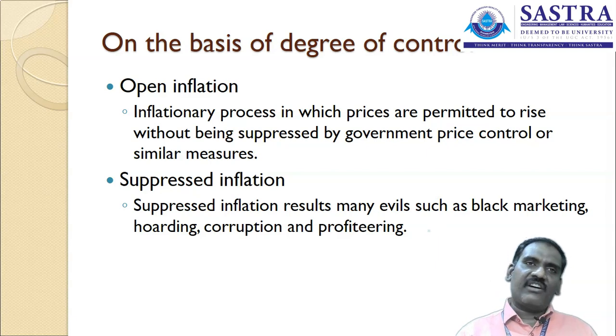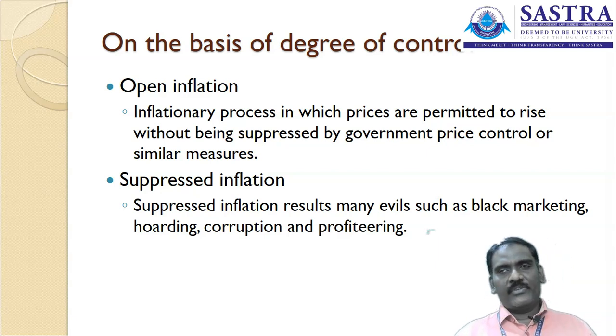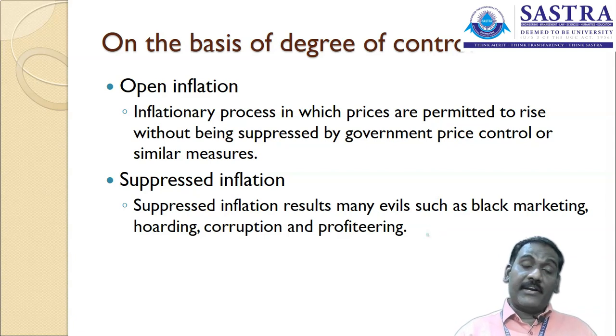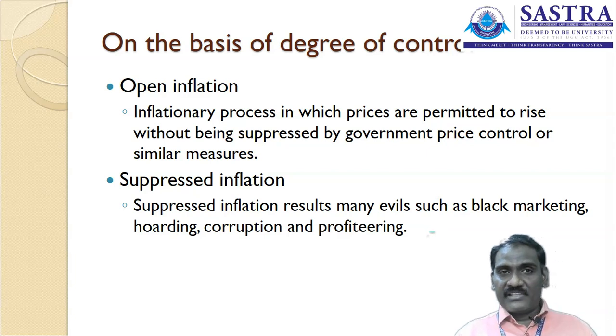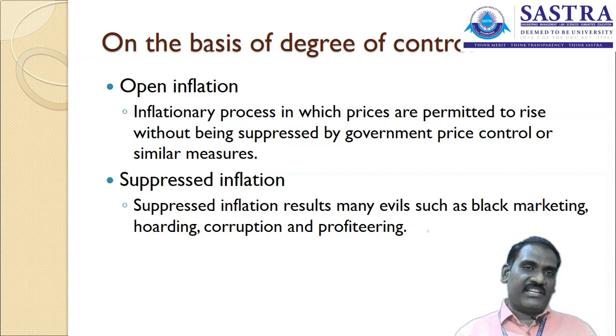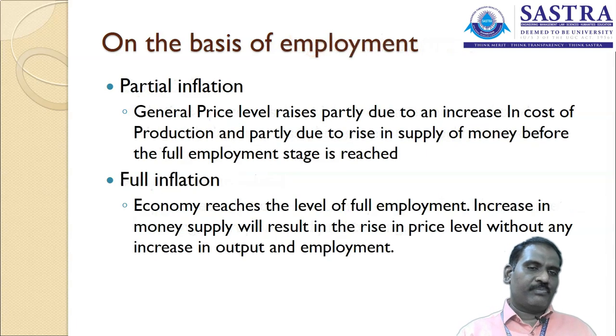The inflations are artificially created. For example, in the domestic market the price of the products is high, but compared to that, in the foreign market the prices are low, because whatever products are manufactured here are exported to other countries. That may be the reason. Likewise, we call these things suppressed inflation.